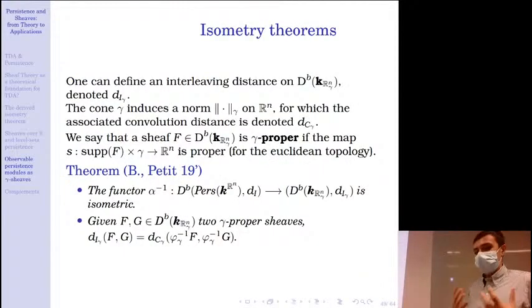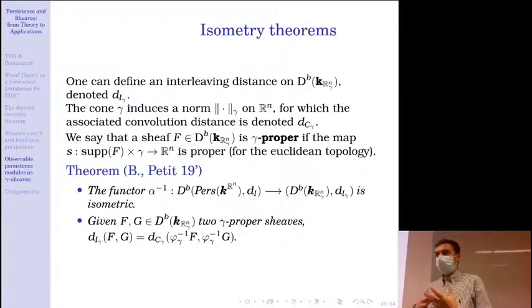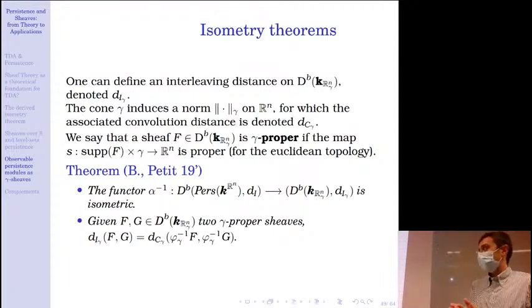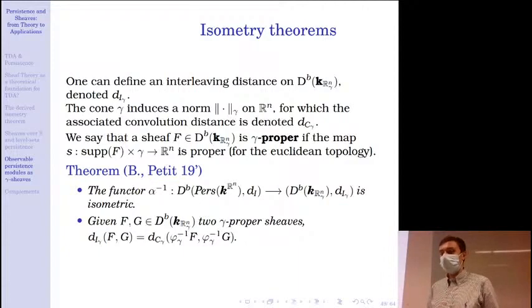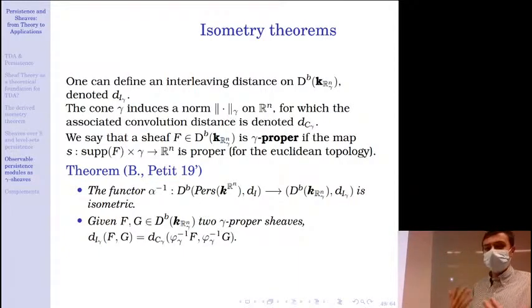So now I just talked about categories, okay? But what is important for what we are doing in topological data analysis is the notion of metric. And we also managed to prove some isometry theorems. So first, I will just mention that we can define an interleaving distance on gamma sheaves. I will denote it d_I gamma.